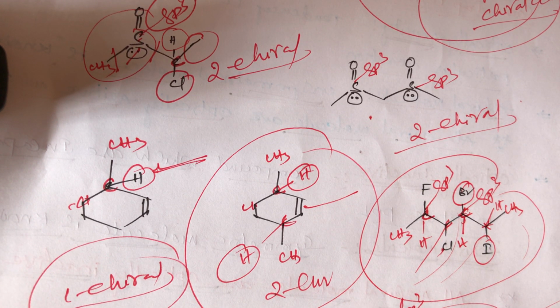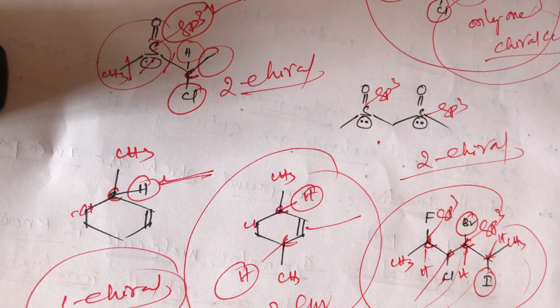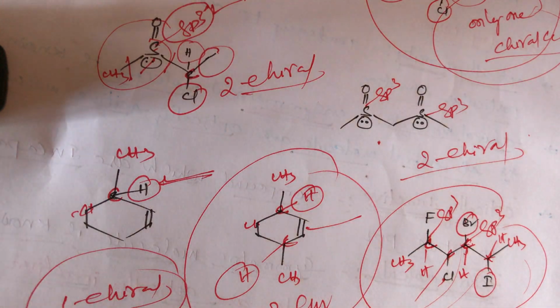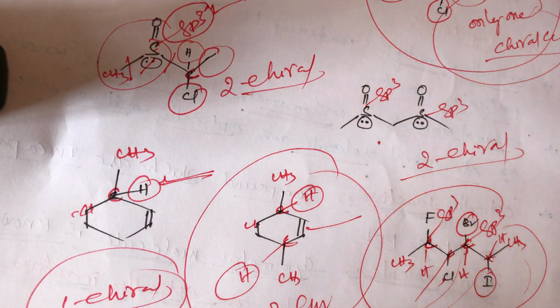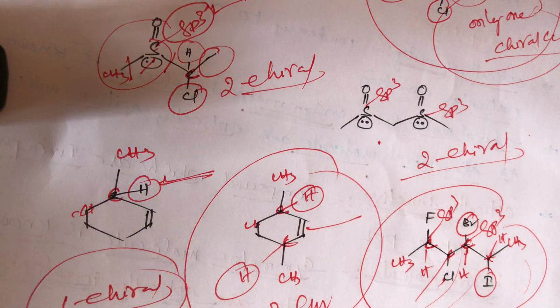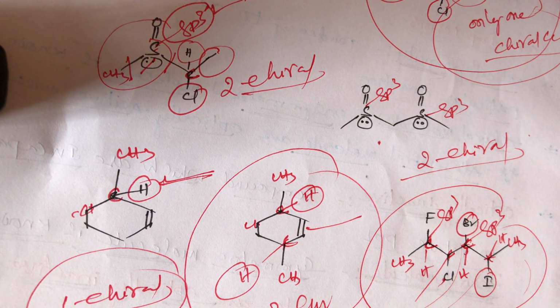So how do we find the chiral centers? A chiral center should contain sp3 hybridization. All sp2 hybridized compounds will not show optical isomerism. This is also very important, students. So one more condition is that an sp3 hybridized carbon will show optical isomerism. So that is also a condition, students. So sp2 hybridized carbon will not show optical isomerism. So these are the important points of optical isomerism, students.